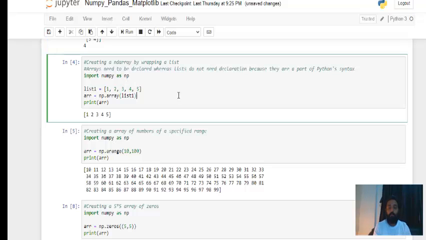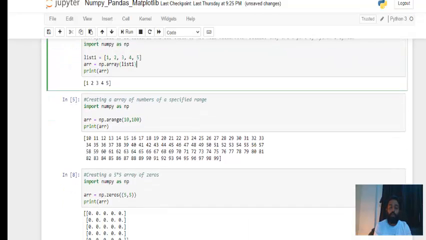Now, what is the difference between an array and a list? You can see I've mentioned the difference here. An array needs to be declared, whereas lists do not need a declaration because they are a part of Python syntax. Arrays and matrices come as a part of the NumPy package and not basic Python, but lists and other data types come as a part of basic Python syntax. Here I have just converted a list into an array.